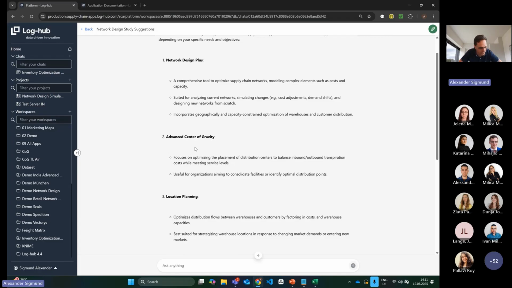For sure, if you have any additional questions and you are stuck, feel free to reach out to our support or via our chatbot. This is all still available. It's just an additional feature where we try to help you get familiar with our application as soon as possible. Okay, perfect. So this was the first feature that I wanted to show you today.